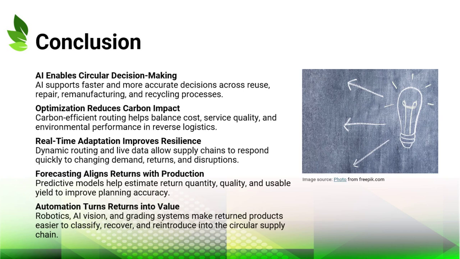Forecasting also plays an important role by aligning uncertain product returns with production needs. Finally, automation through robotics, AI vision, and grading systems helps transform returned products into valuable resources. Overall, the key message is that circular supply chains depend not only on sustainability goals, but also on intelligent coordination, accurate information, and operational execution.